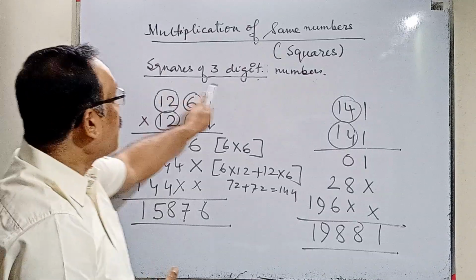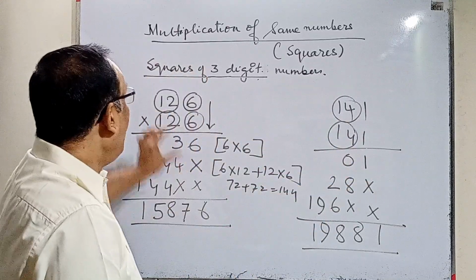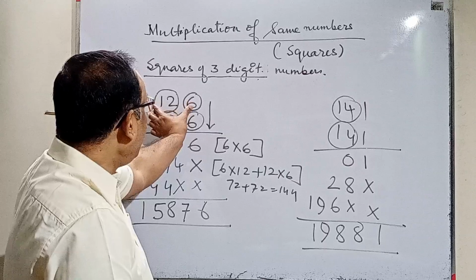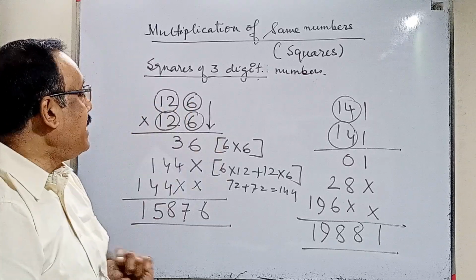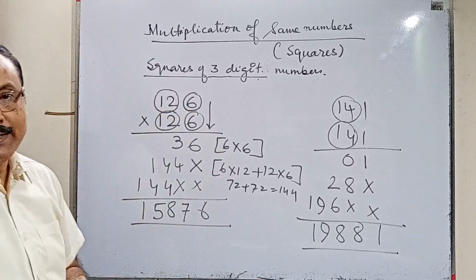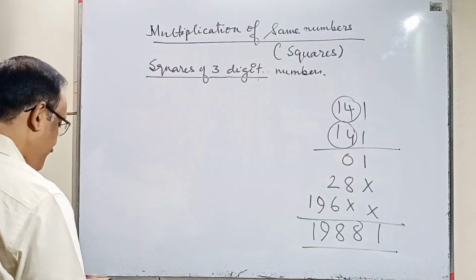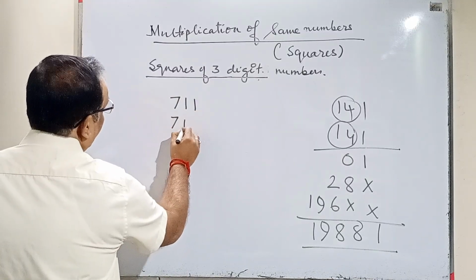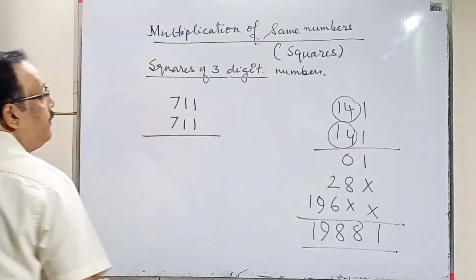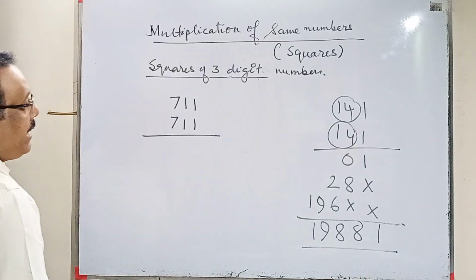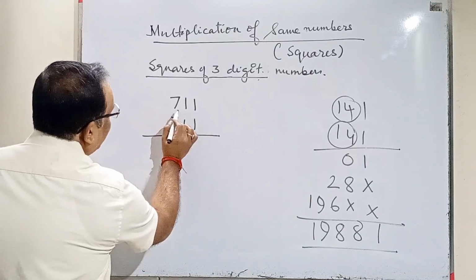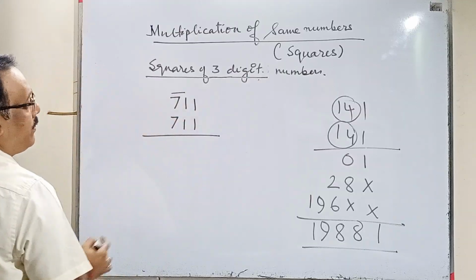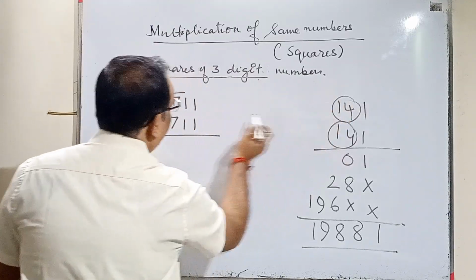Hope you have followed. This is the square of a 3-digit number where, of the 3 digits, 2 digits I have combinedly taken as 1 digit and the other one is a single digit. Now I'll see another example. Say 711, 711. Squares of 3 digits. Now just like the previous one, if I take this 71 combinedly, I have taken these 2 digits as 1.